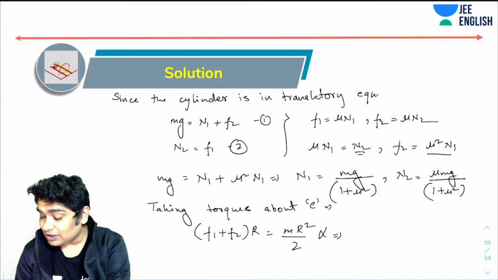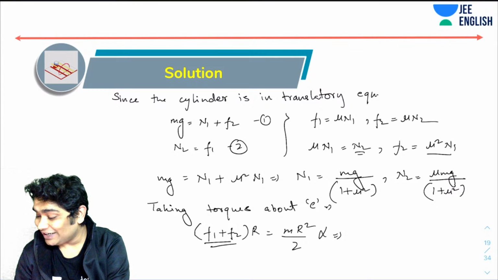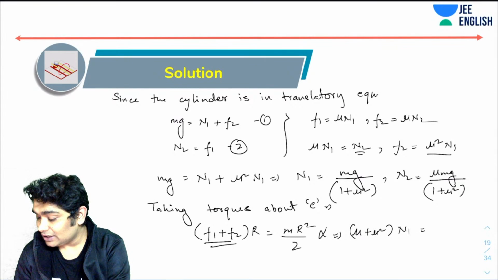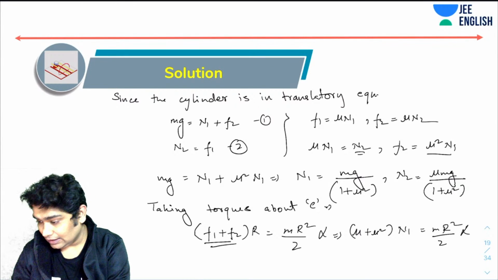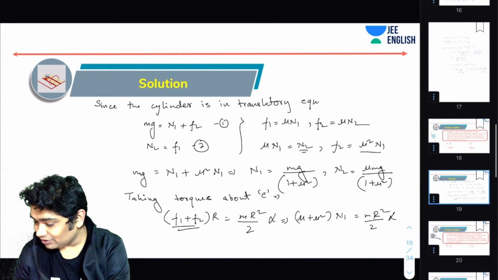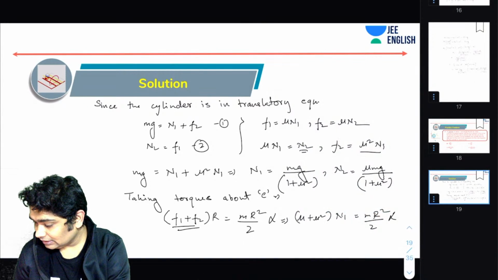So f1 plus f2, you will realize from here, would be mu n1 plus mu square n1, equals mr square by 2 alpha. Okay, so let's just add another page here. All the solutions are pretty long.